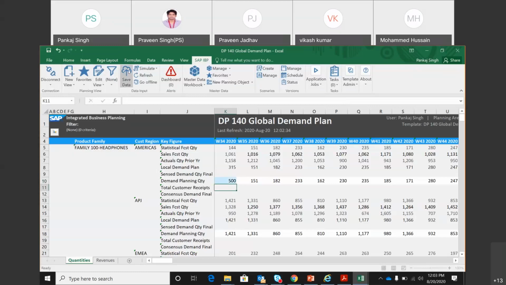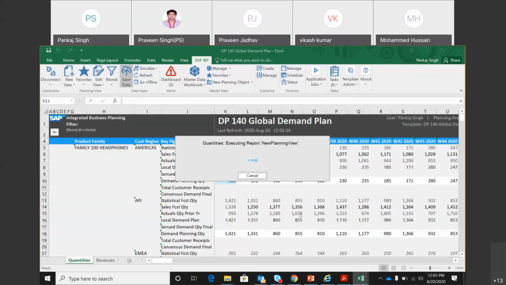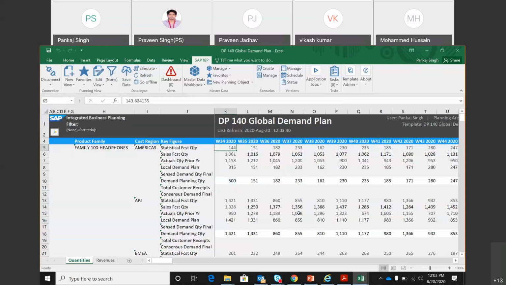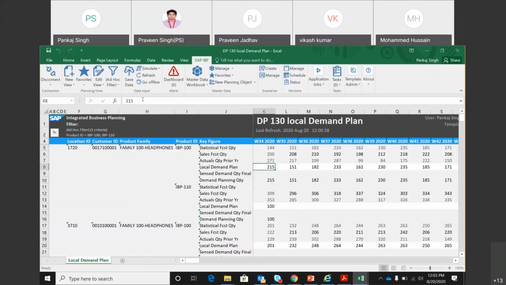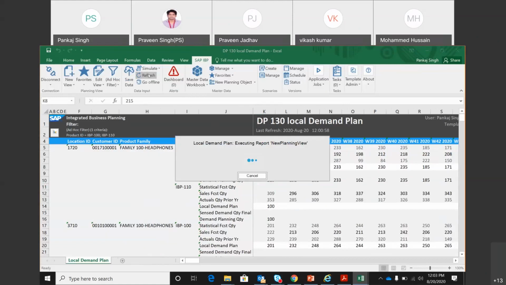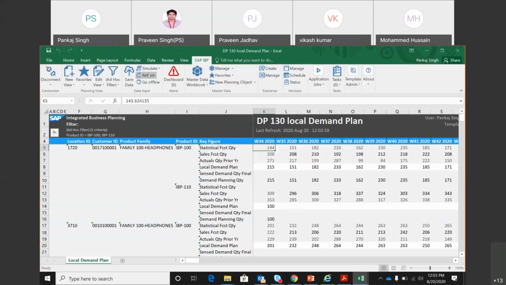What I'm saying is that we did generate some numbers at a lower level, but at a higher level, I think that in this week I will be selling 500 quantity for this family. If that is the case, then what does it mean at the individual product level? If you come here and do a refresh, we will see what it means. You look at this number, demand planning quantity, it has changed.